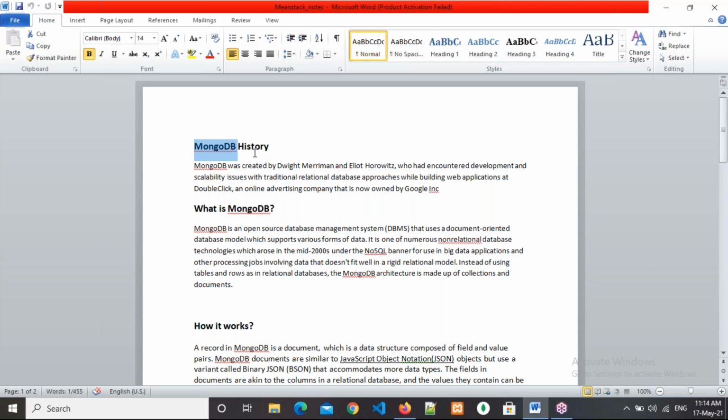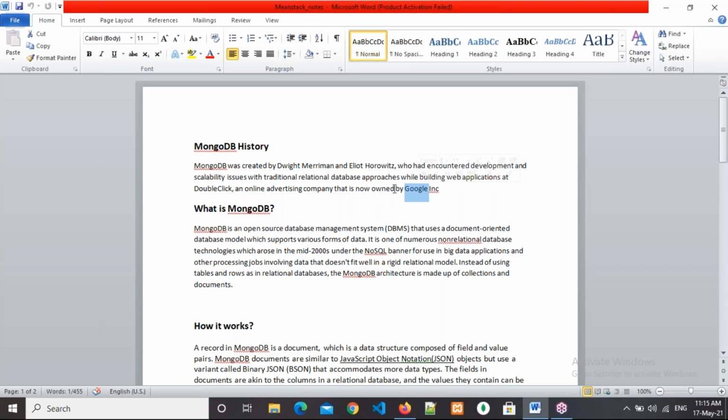They were working at the company called DoubleClick, which is now owned by Google.